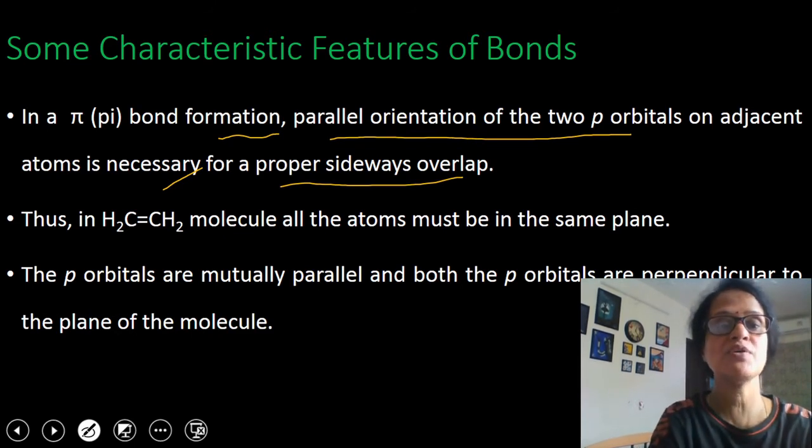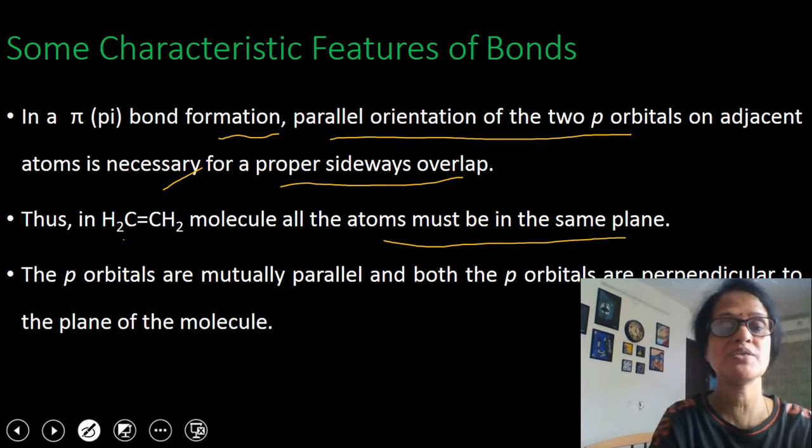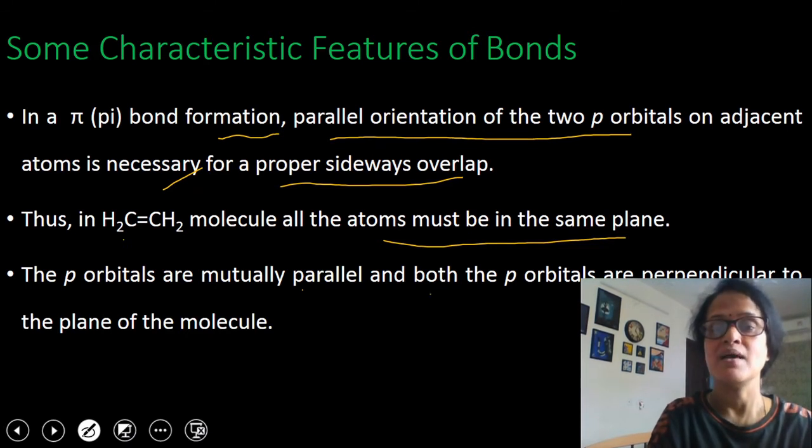So, in case of ethene molecule, CH2 double bond CH2, what will happen? All the atoms must be in the same plane, but the p orbitals which are going to overlap sideways are mutually parallel, and both the p orbitals are perpendicular to the plane of the molecule. I would like to show you here in the case of ethene molecule.